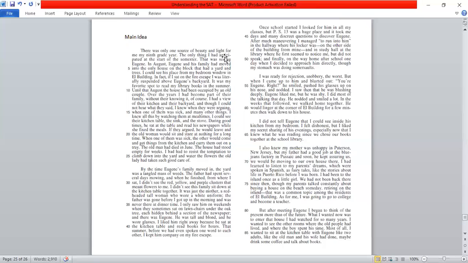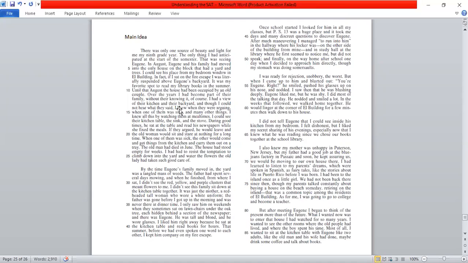"I anticipated seeing Eugene." So, I have another character, Eugene. So, I have "I" and Eugene, two characters now. Eugene's family moved into the house. I could see the place from my bedroom. So I'm talking about all that I could see. Maybe I could simply say, all right, more description. Over the years, I'm just going through to the full stop, reading a few words and saying, oh, extra details, let's not read it. Over the years, this happened.